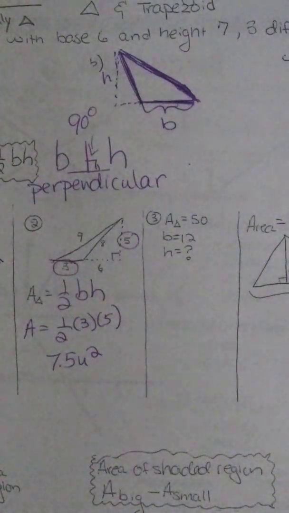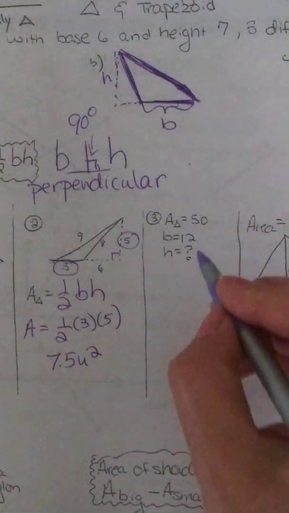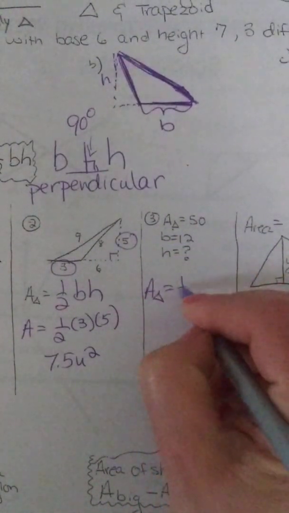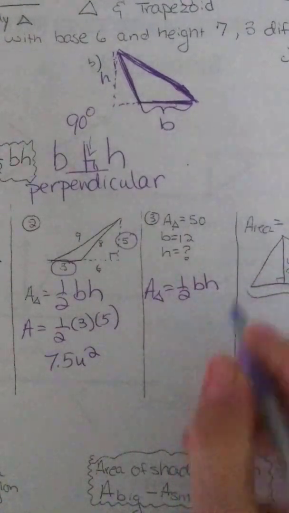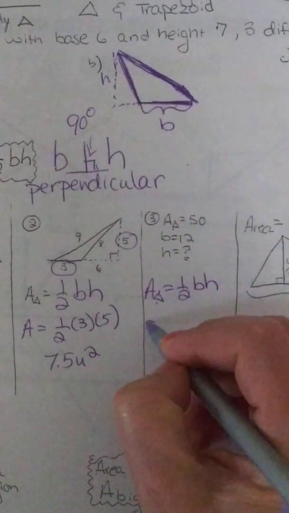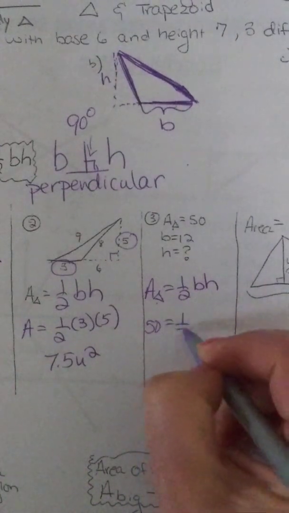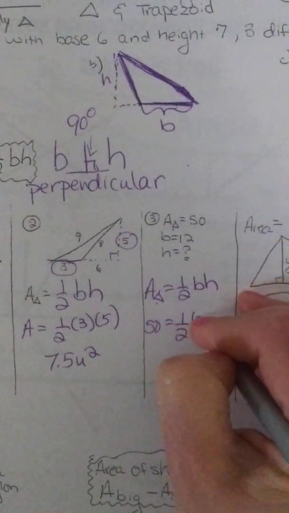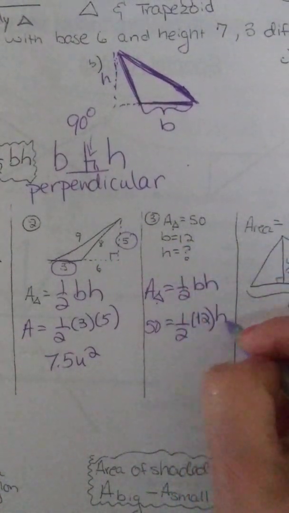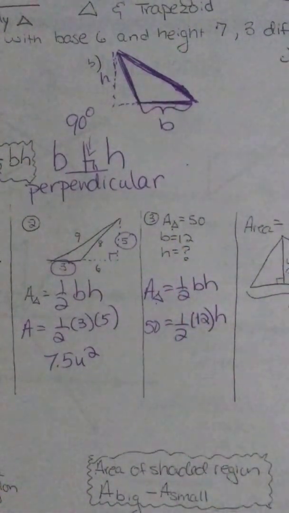The next question is not asking you for area, it's telling you the area. It gave you the shape of triangle, so you're going to write down the formula, get in the habit of writing the formula, 1/2 base times height. And then we're going to substitute. It said that the area was 50, so where it says area, I write 50. 1/2 is still a half. The base is 12. Remember when you substitute to use parentheses, the height we don't know, leave it H so we know what we're looking for.